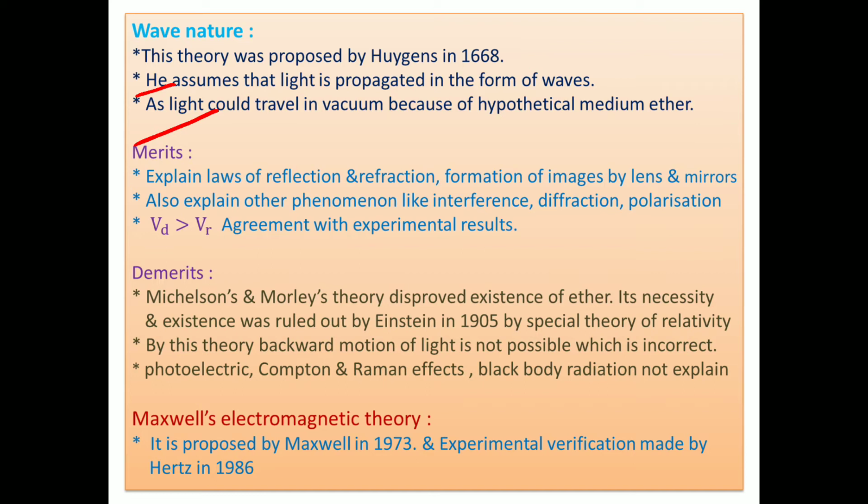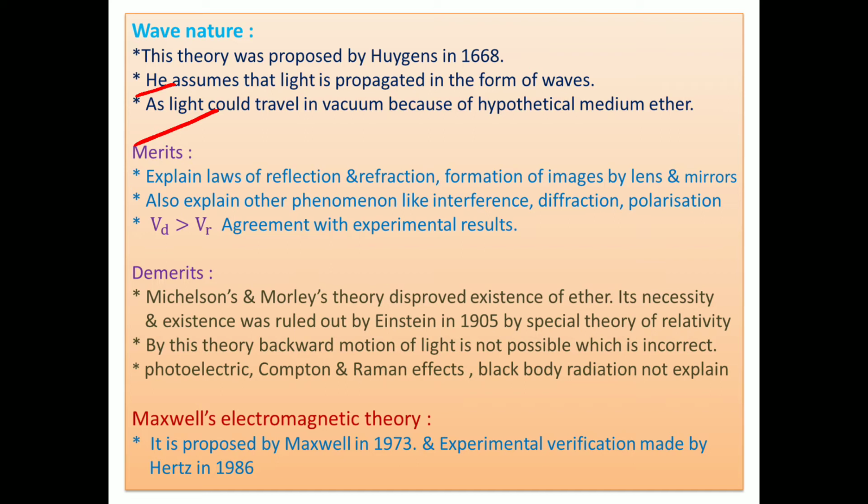So he assumed that a hypothetical medium called luminiferous ether is present everywhere. It is present in any medium as well as in the vacuum, and through that medium light can be propagated. Means the medium problem is solved by Huygens by taking the hypothesis that luminiferous ether is present everywhere.